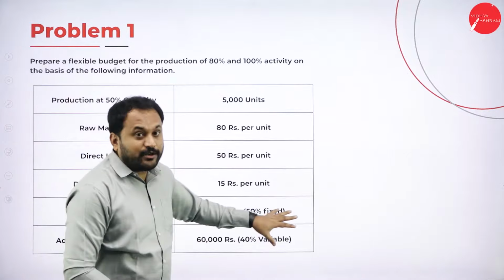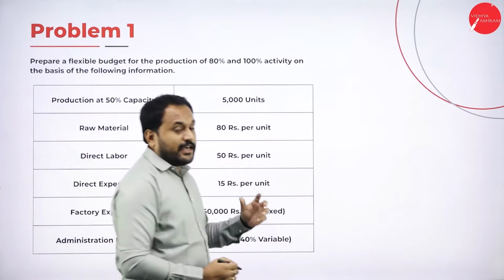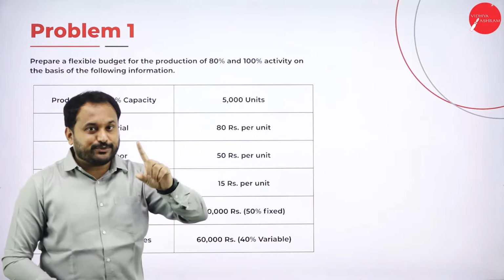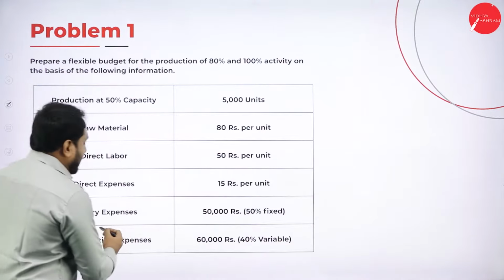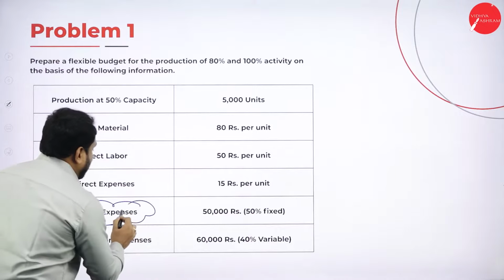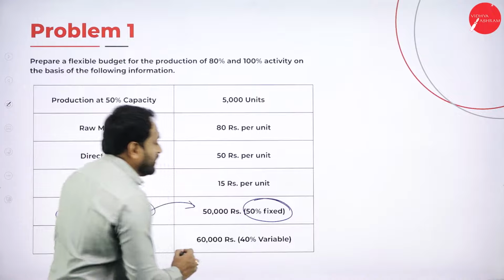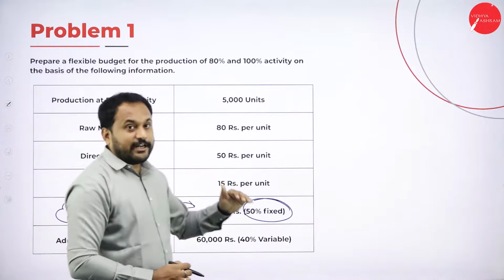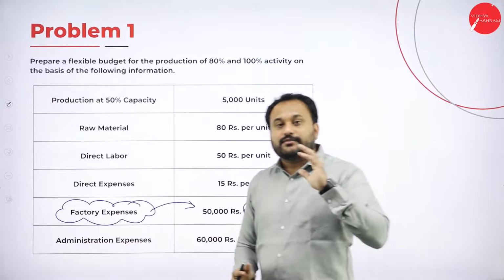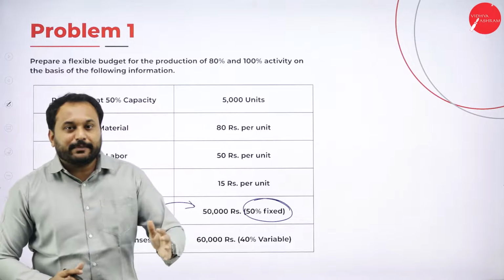Okay. Now I'll tell you how the working note is supposed to go. The first working note was about 50%, 80%, 100%. How much was the unit? That is the first working note. So we had written that for 50%, it is 5,000 units, and for 80%, how much?